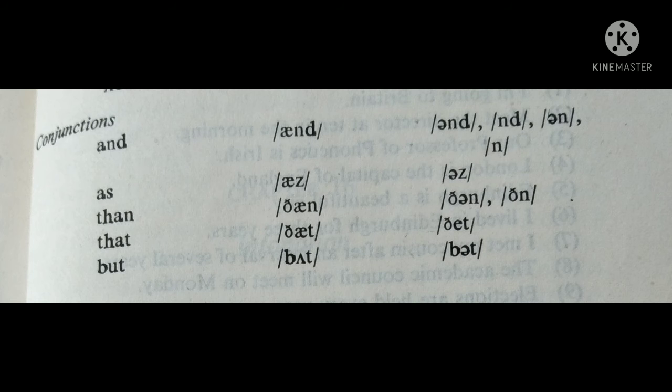Thank you. Now look at these conjunctions which are also structural words. And strong form. And or sometimes or weak form. As strong form, is weak form. Than strong form, then or done weak form. That strong form, that weak form. But strong form, but weak form.